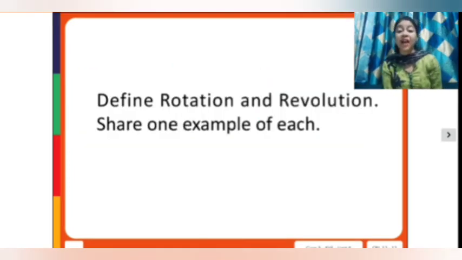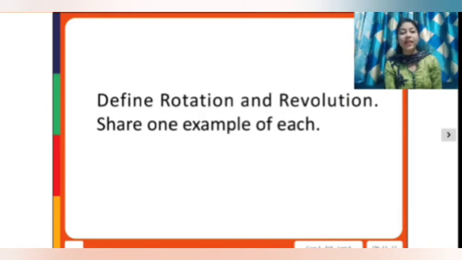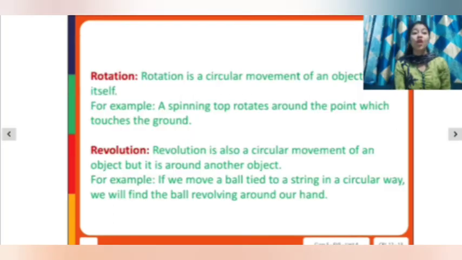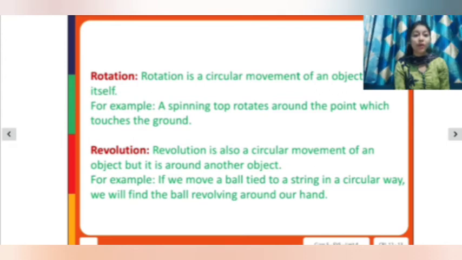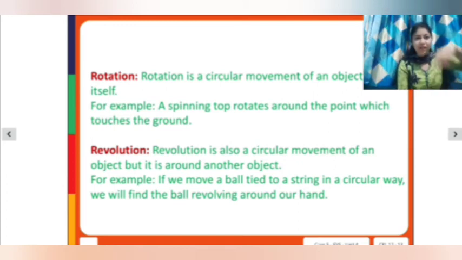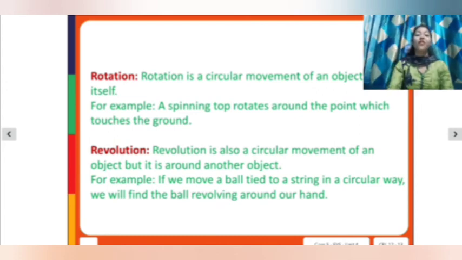Next is, define rotation and revolution and share one example of each. Rotation is a circular movement of an object around itself. For example, a spinning top rotates around the point which touches the ground. Yes, Lattu, all have seen. So it spins, it rotates. Then revolution.